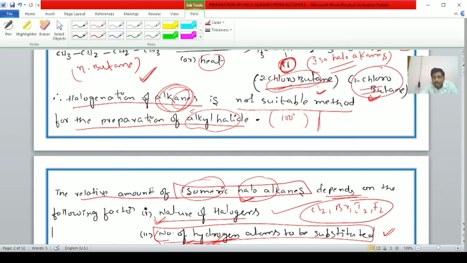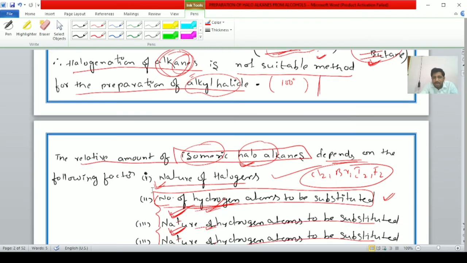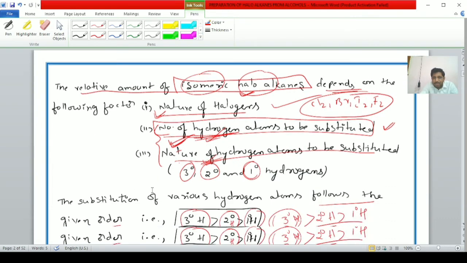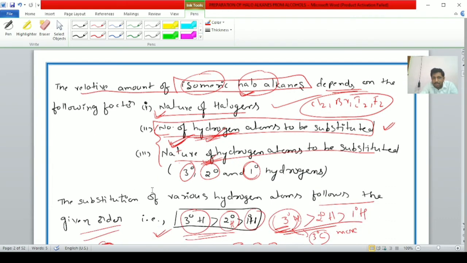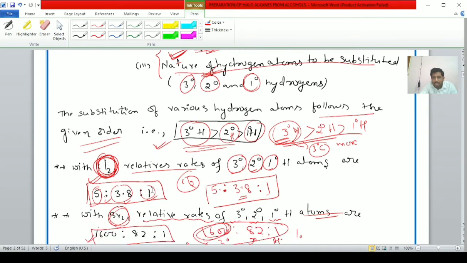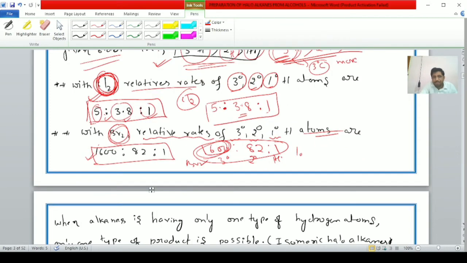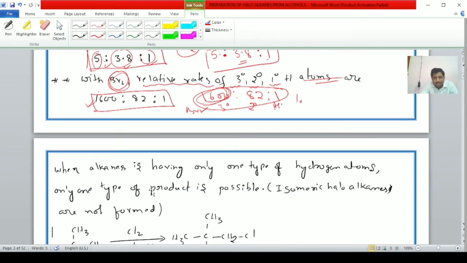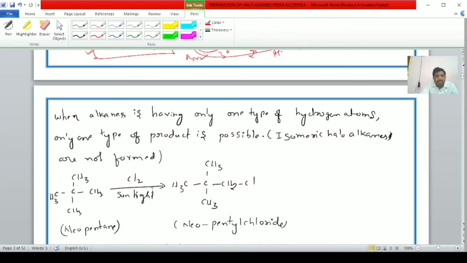This is not a suitable method for the preparation of alkyl halides. The relative amounts of isomeric haloalkanes depend upon nature of halogen, number of hydrogen atoms, and nature of hydrogen atom. The substitution of various hydrogen atoms follows the given order. With chlorine, relative rates; with bromine, relative rates, students. From a competitive exam point of view, these rates are important. From a board exam point of view, they never ask, student. Right, from here onwards we are discussing the next topic, student.